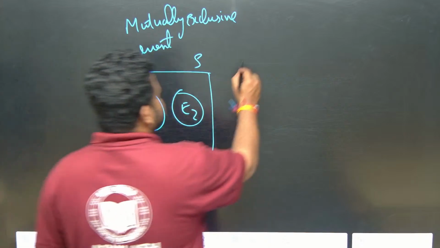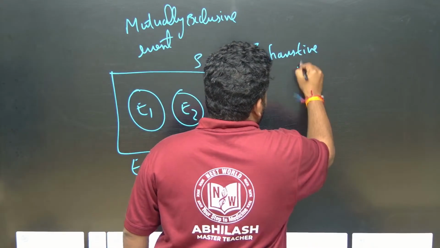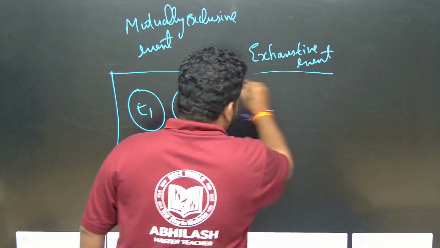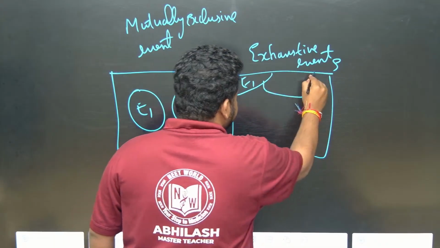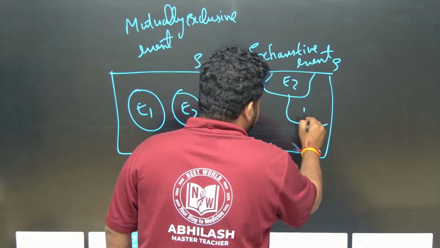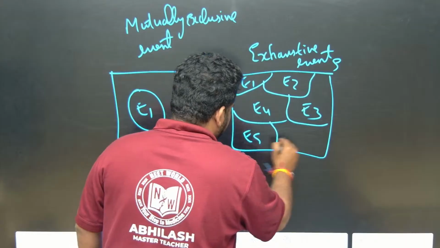Now let me talk about exhaustive events. Let this be the sample space again, and let these be event 1, event 2, event 3, event 4, event 5, event 6.